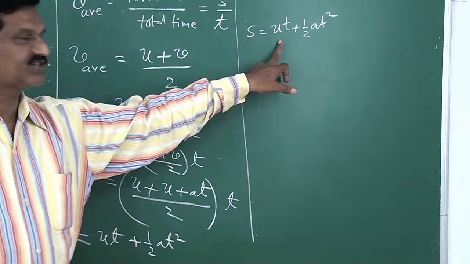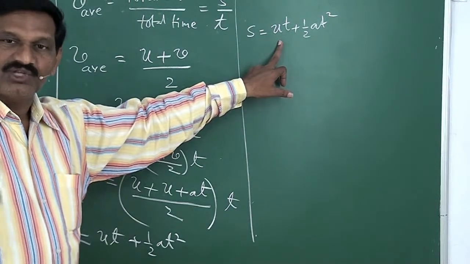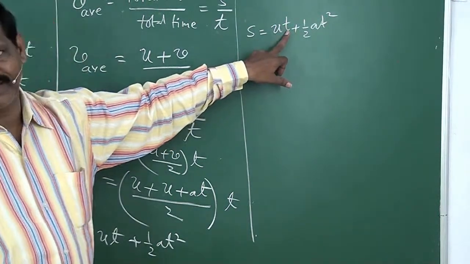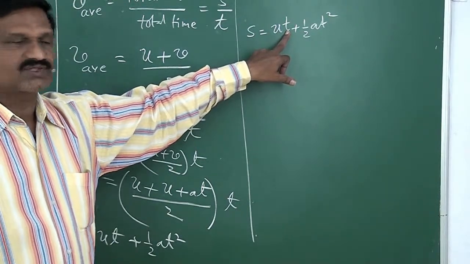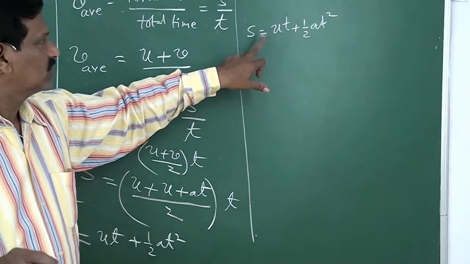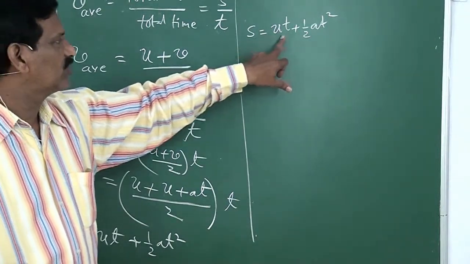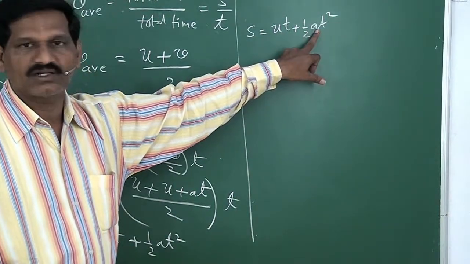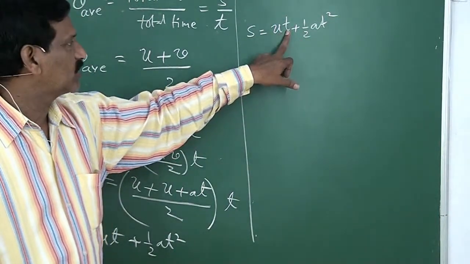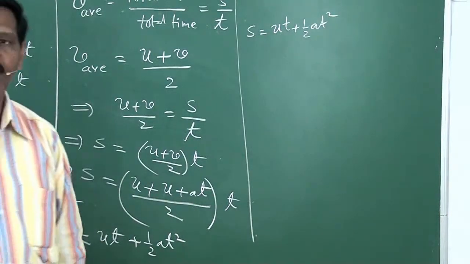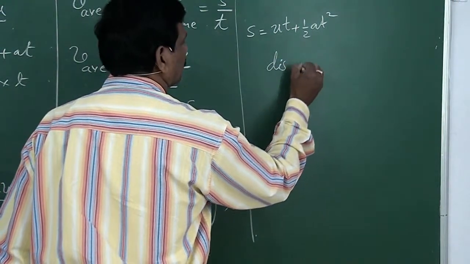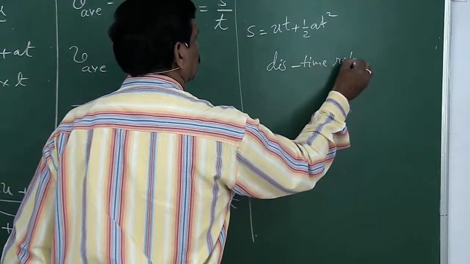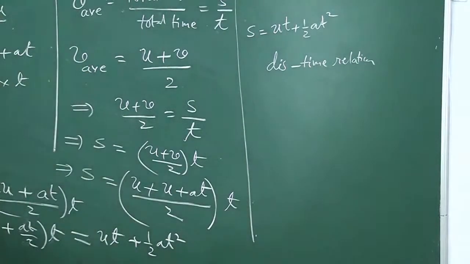So using this equation, you can determine the displacement covered in a total time of t, say 5 seconds. So in 5 seconds, what is the displacement covered? For that, you use this formula, s is equal to ut plus half at square. If you know the acceleration, initial velocity and time, then you can calculate the displacement covered in a particular time interval t. This is called the displacement time relation. So this is the second kinematic equation, right?